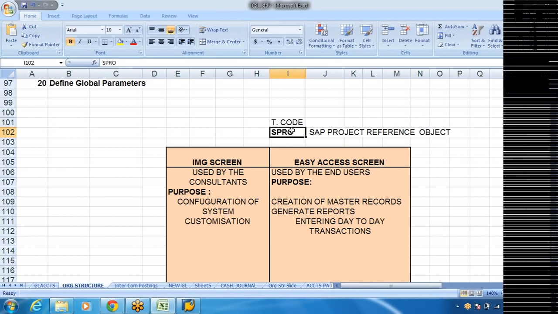Only SPRO can have the expansion, that is SAP Project Reference Object. This is the only one. For the rest of the things, there will be so many codes, FS00, F-02, like that. They are just code numbers, that's all. They will not have any expansion. But only SPRO will have SAP Project Reference Object.